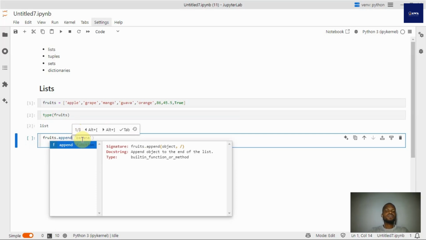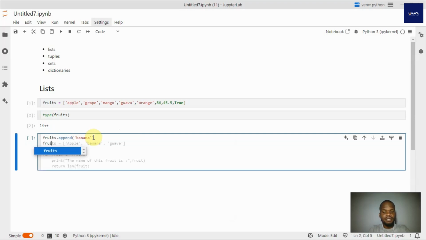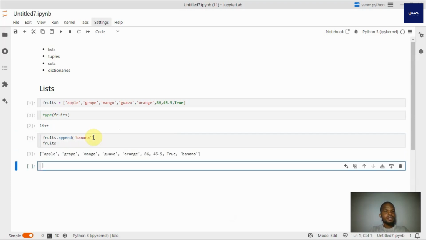where append is the function that is used to append an object to the end of the list, as you can see here. So if I am appending banana, it means I'm adding banana to the list. If I run this, you'll now find out that we have apple, grape, mango, guava, orange, and we have appended banana to our list. So you can now see that there is a function called append available.